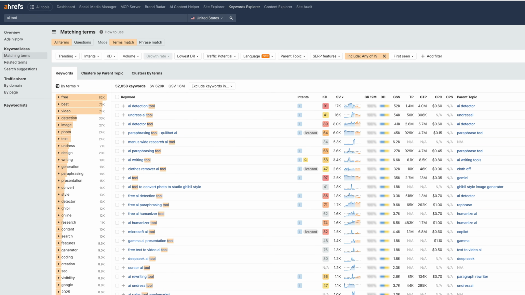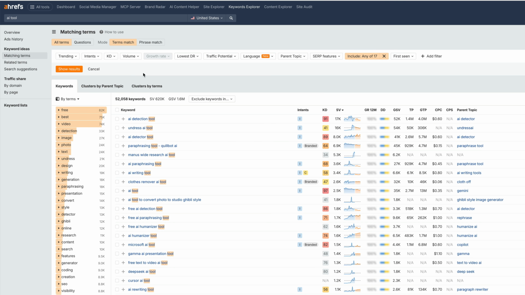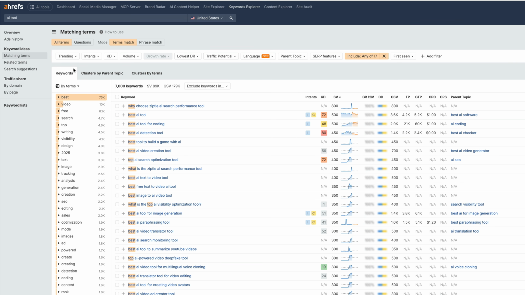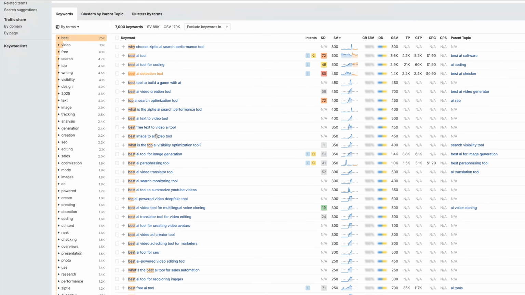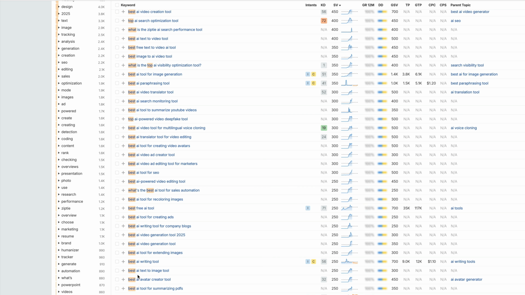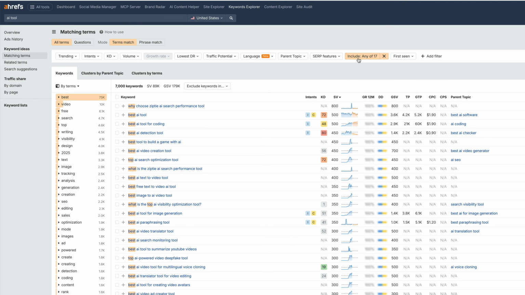That include tool. Now, as you can see, a lot of them are tools. So if it's too messy here, what we can do is try to find where it says tool or tools and remove that from the modifier. Hit apply. And now we can see why, best, lots of best. Again, if best is too many of these and you want more middle of funnel, let's just delete all of them and keep how.